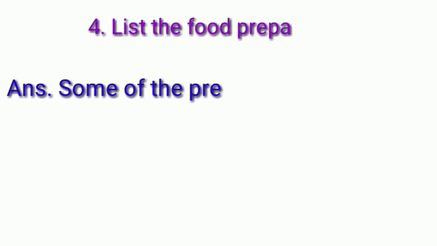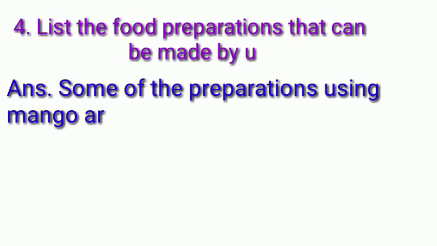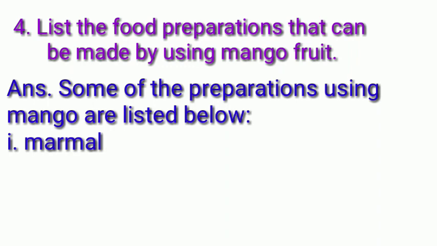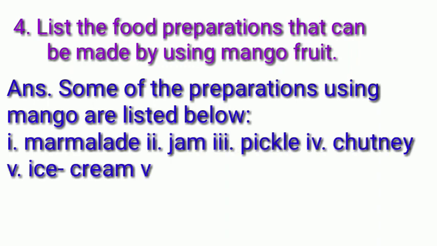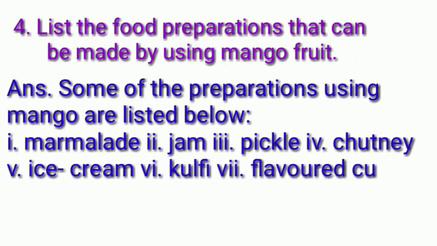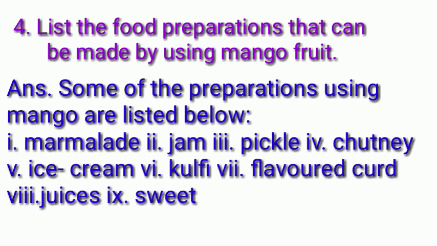Okay, moving on with the next question and the last question of the exercise given in your book. List the food preparations that can be made by using mango fruit. The answer is, some of the preparations using mango are listed below. Marmalade, second jam, third pickle, fourth chutney, fifth ice cream, sixth kulfi, seventh flavored curd.